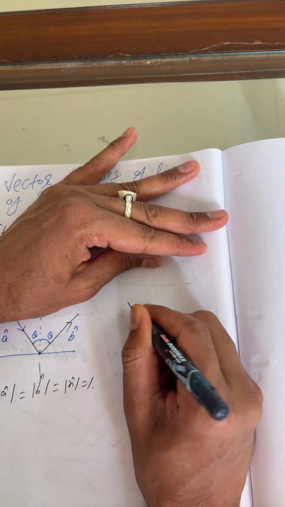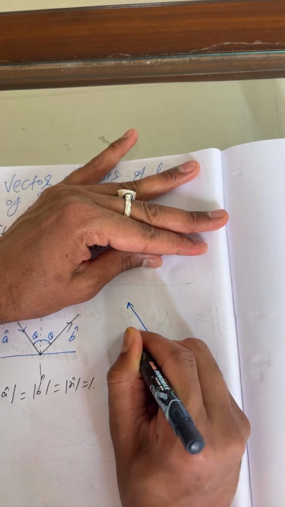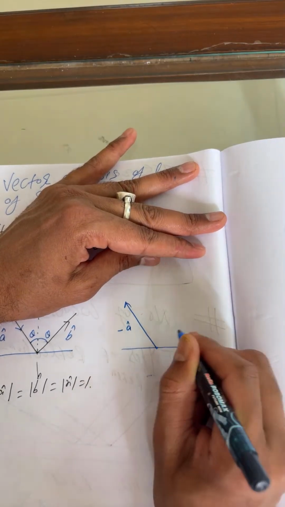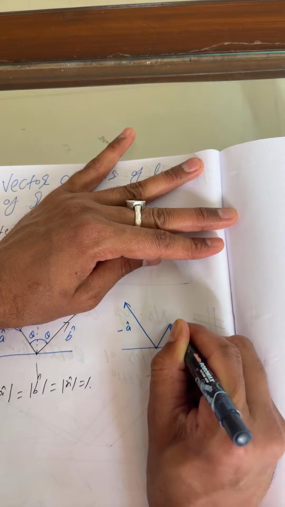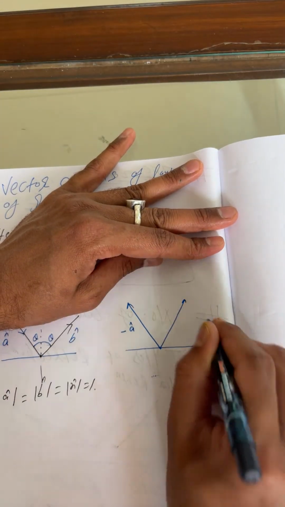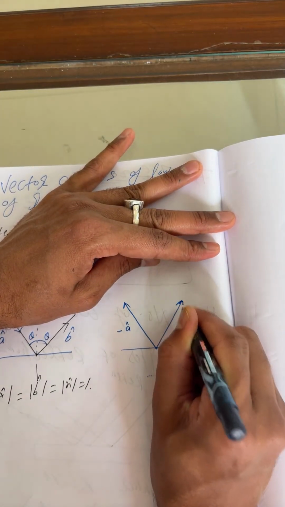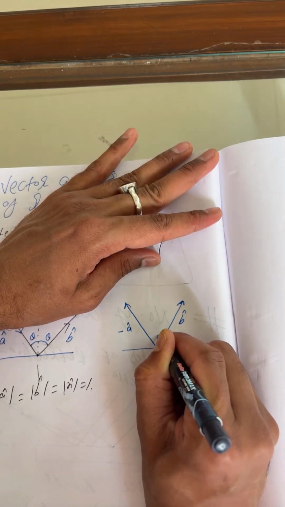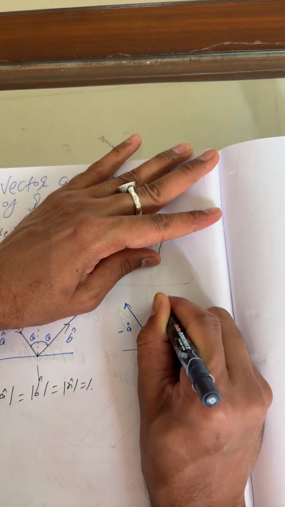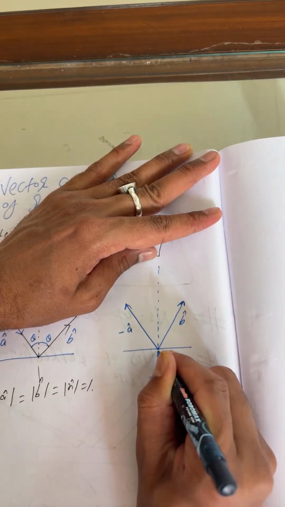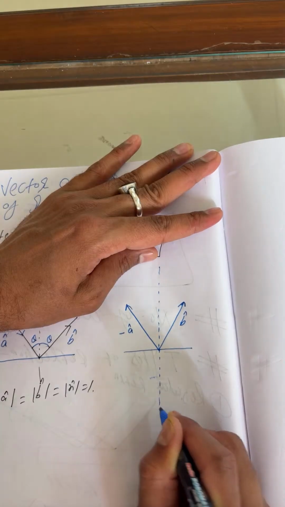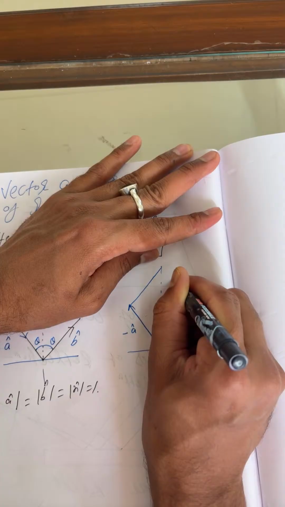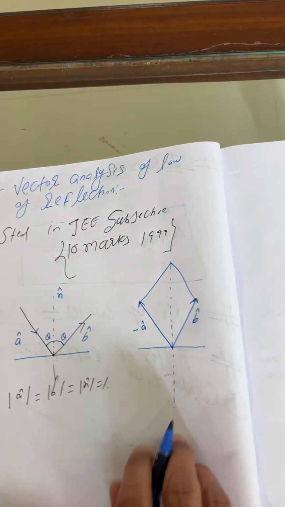So this is minus a cap. This is as usual, there is no change, it's b cap. Now this is the normal. So now we can apply the law of parallelogram.